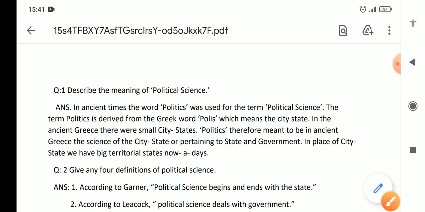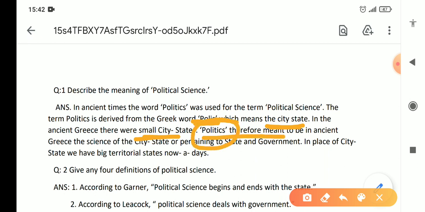So political science, in ancient times the word politics was used for the term political science, and the term politics is derived from the Greek word polis, which means city-state. In ancient Greece, there were small city-states, and they were called polis. And the study of those polis was known as politics. As father of political science, Aristotle named his book on polis as Politics after going through the comparative studies of more than 150 city-states.